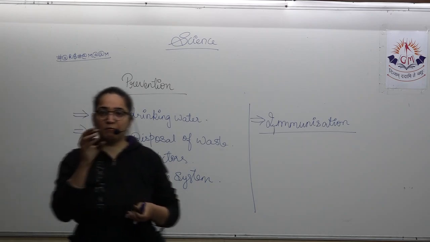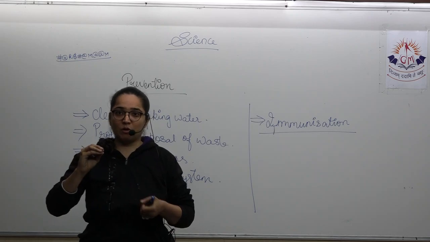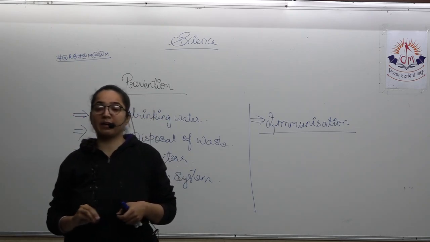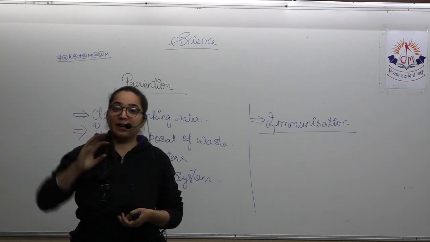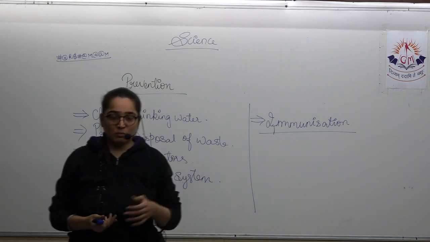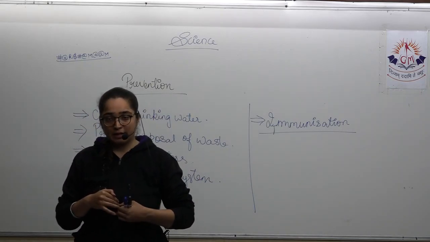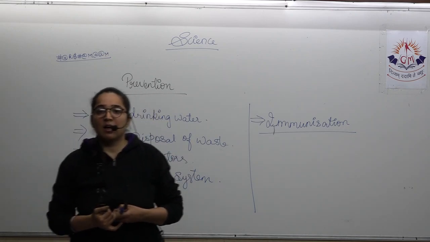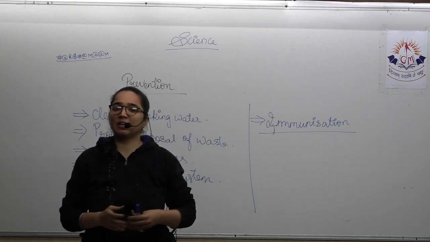Similar type of dead microbes are injected into the body, and whenever such other bacteria or microbes enter, the fight will start again, because the memory will come back.